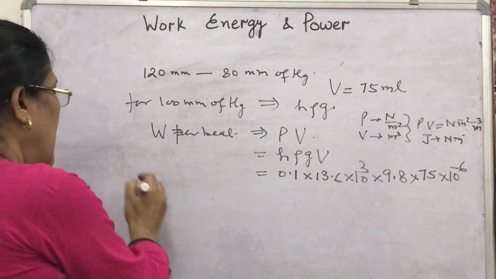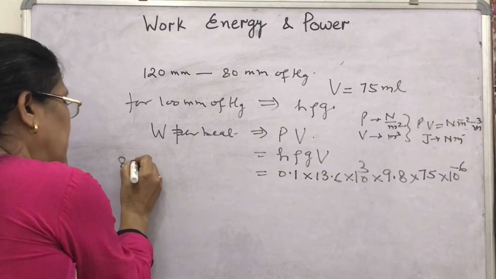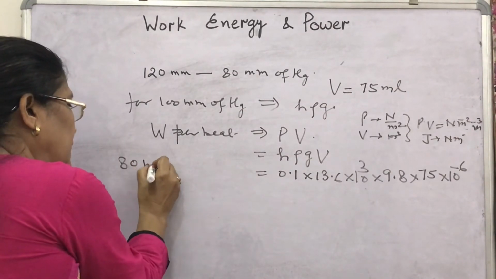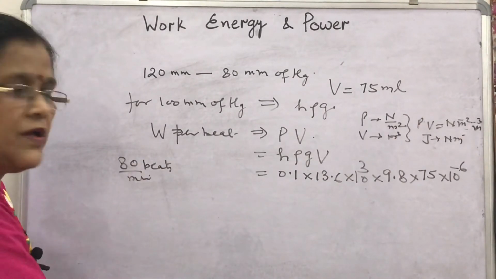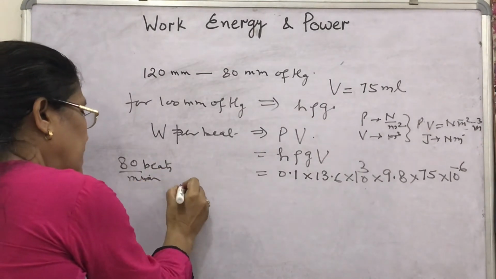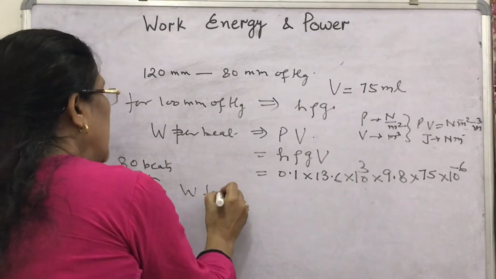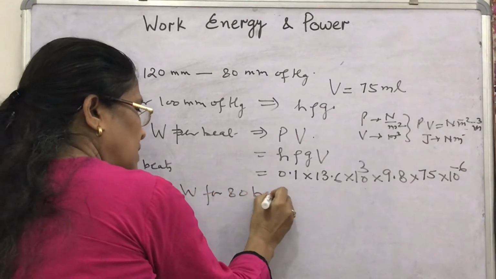Assume that the average human being has a beat frequency of 80 beats per minute. Then what will be the work done for 80 beats?